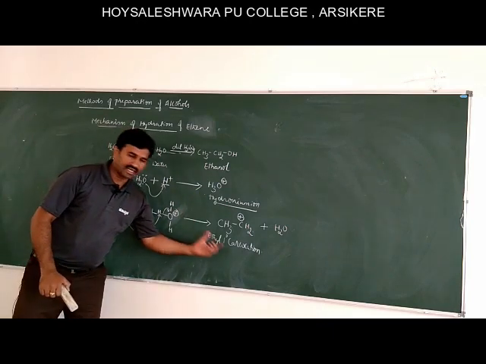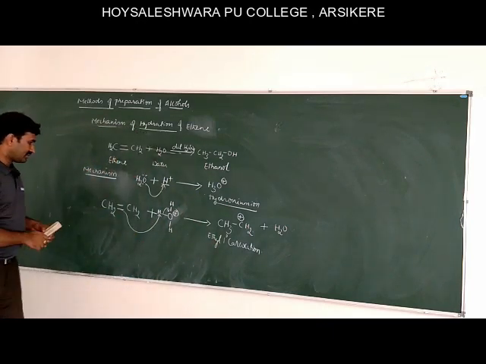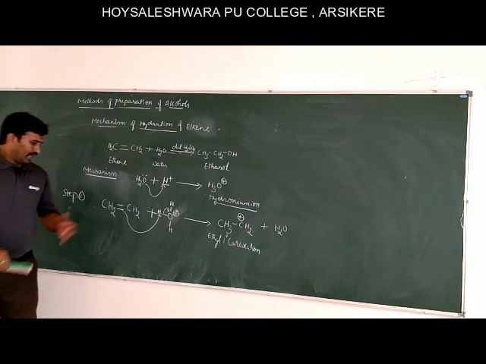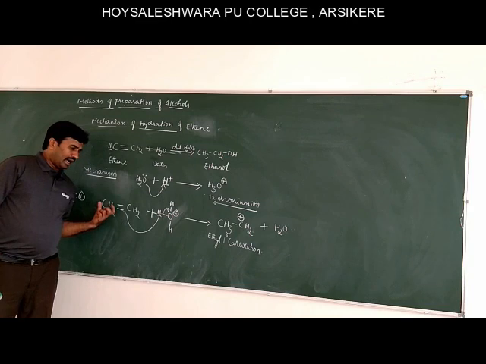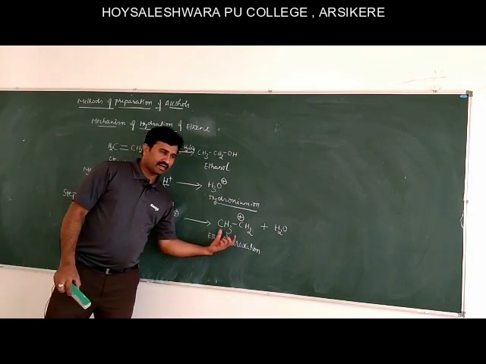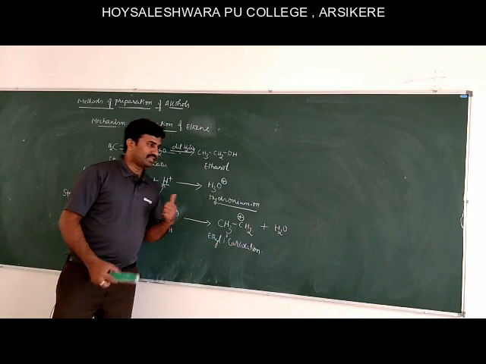In step 1, ethene attacks the hydronium ion to form ethyl primary carbocation.